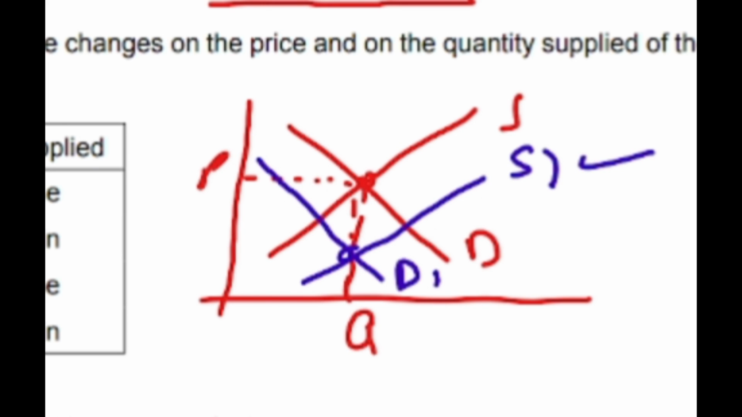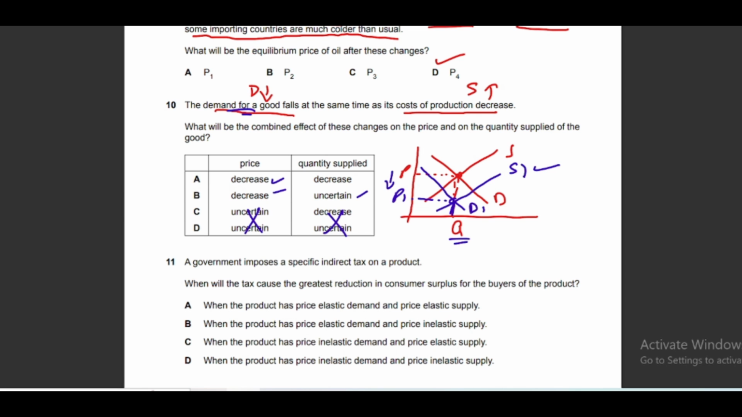Those are blue lines, so you can see that at the new equilibrium the price has definitely decreased. So we will pick option A or B. We can cross out these two options. What happens to the quantity? Quantity will remain uncertain, so option B is the correct answer, because in this case there are chances that quantity may remain the same, may increase or may decrease depending upon how much change is occurring in the demand and supply curves. Okay, so option B will be the correct answer.